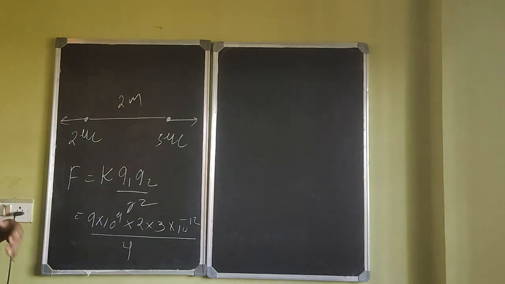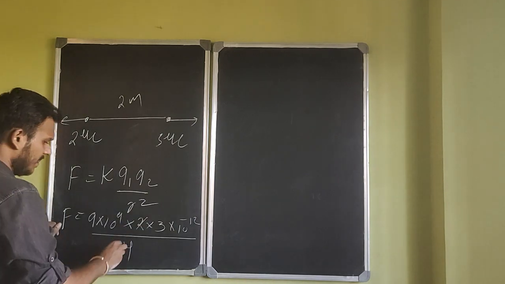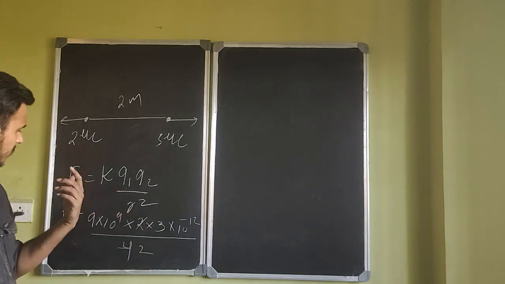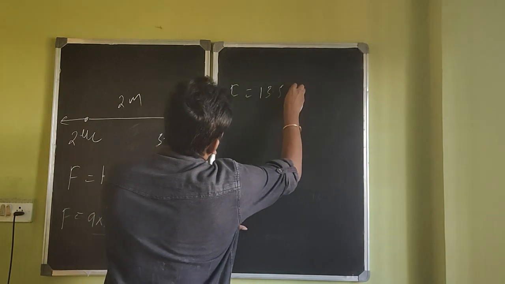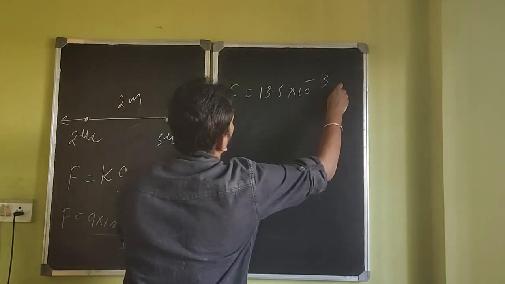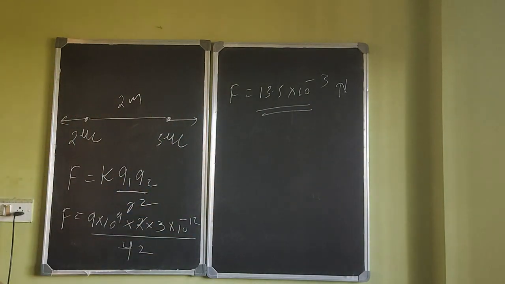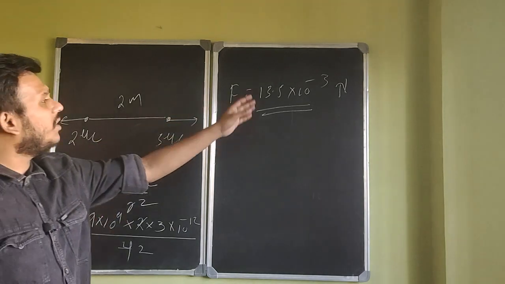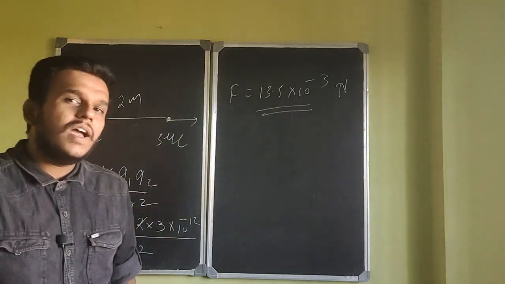If you simplify this, whatever you get will be your force, which is 13.5 into 10 to the power minus 3 Newton. You can write it in scientific notation, but force will eventually be so much. Unless the calculation is wrong, 13.5 into 10 power minus 3 Newtons. This is how we calculate force.